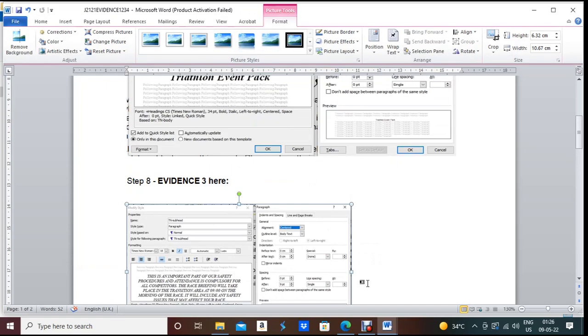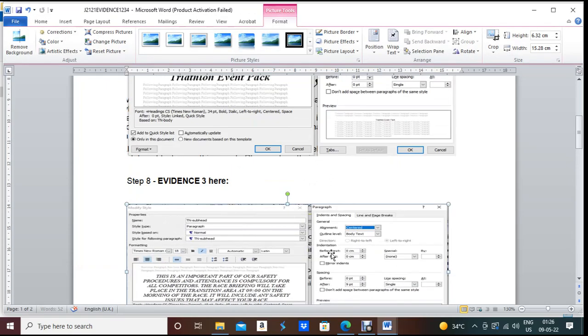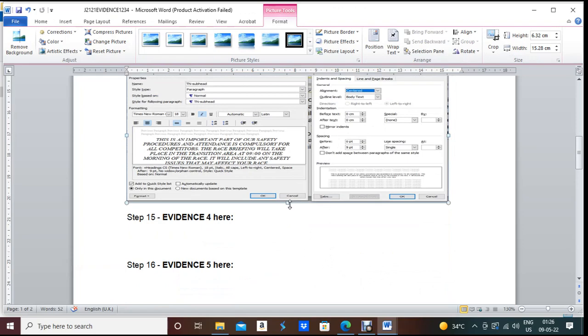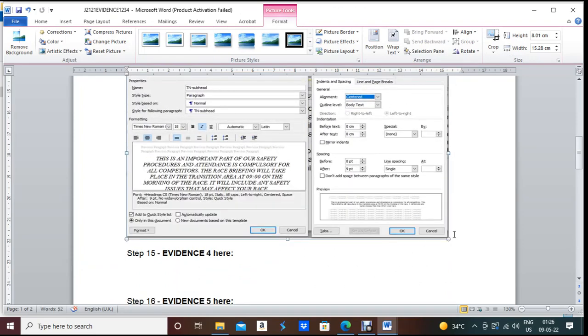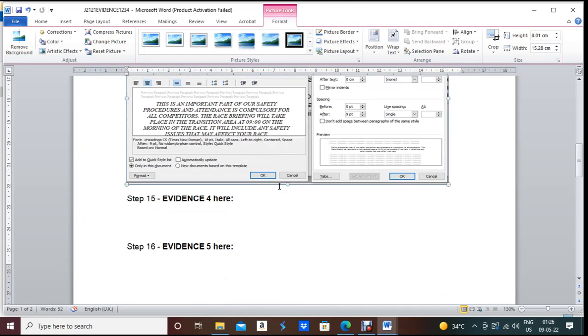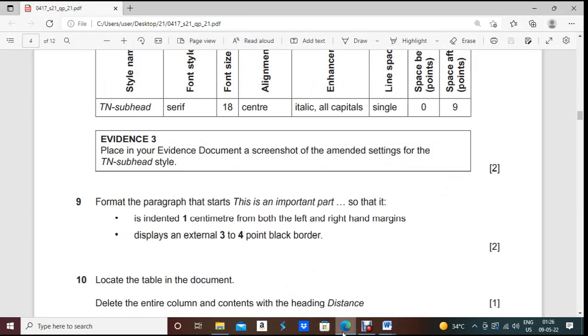And make it a little bit bigger so the examiner can see the changes properly. Yes, perfectly done.